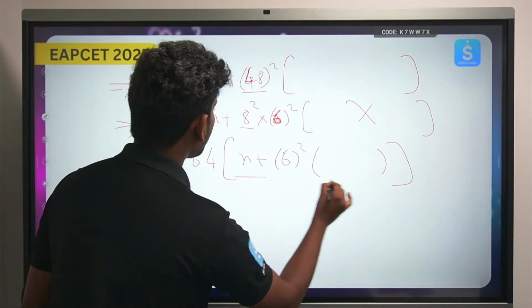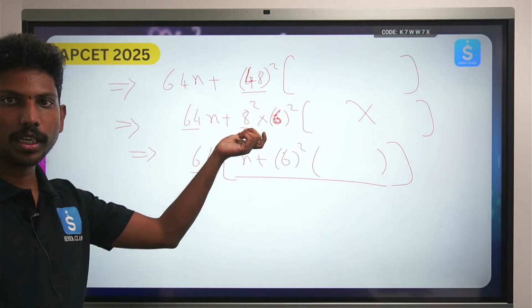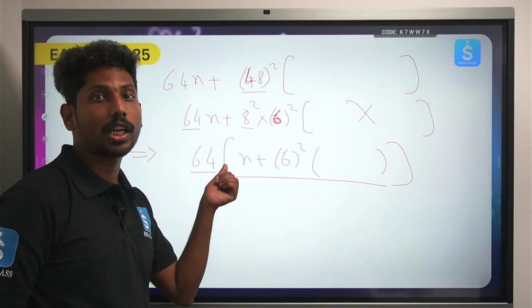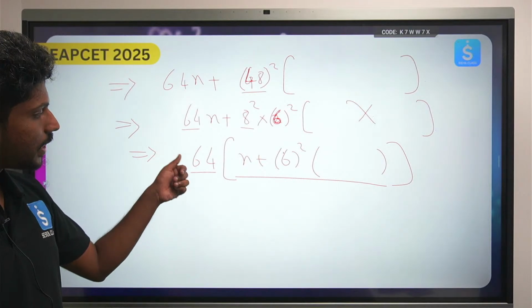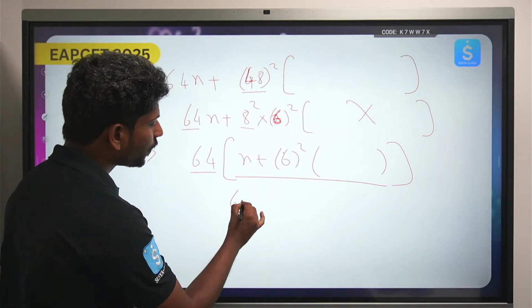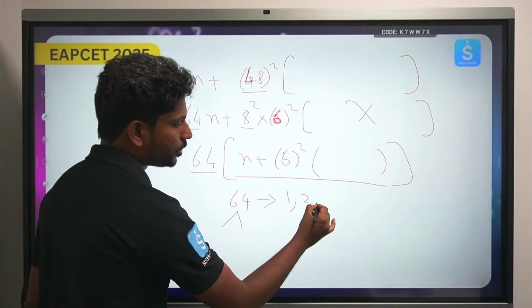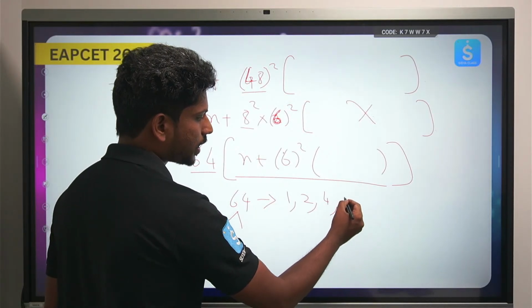So everything is a multiple of 64. Don't you think so? So 64 is the highest common factor, the greatest divisor that actually divides the whole thing. Now what are the factors of 64? How many factors do we have from the start? 1, 2, do we have 3? No. 4, then 5, no. 6, no. 7, no.